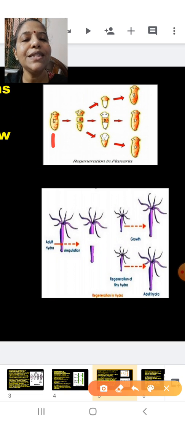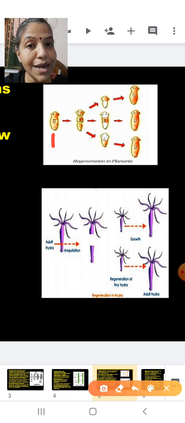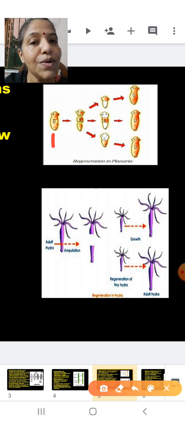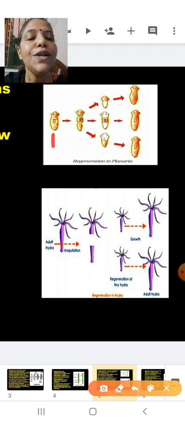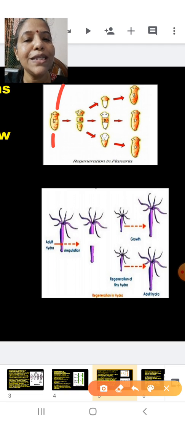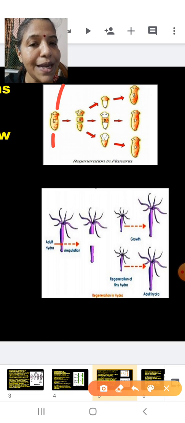Now here you can see this is Planaria. Planaria belongs to the phylum Platyhelminthes. I am just adding it, you have studied in 9th standard. Planaria is an organism which belongs to the phylum Platyhelminthes. Now this is the entire organism of Planaria. This first picture is the entire organism of Planaria.